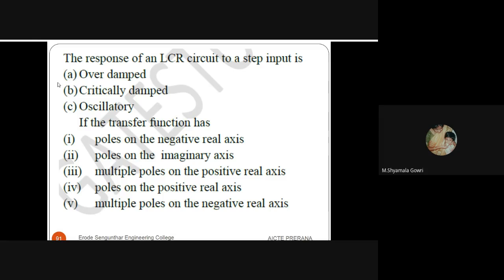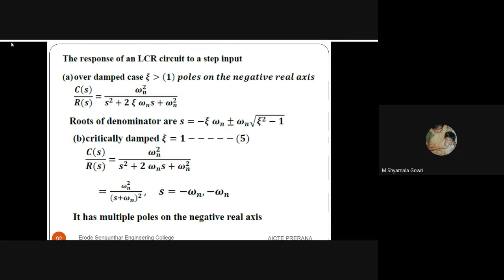Next question. The response of the LCR circuit to a step input is overdamped, critically damped, or oscillatory. We have 4 options, so we'll go to the solution for the first one. In the overdamped case, epsilon is greater than 1 and the poles are on the negative real axis.